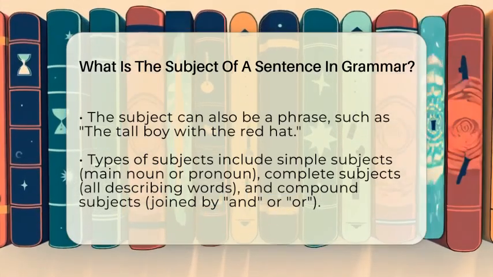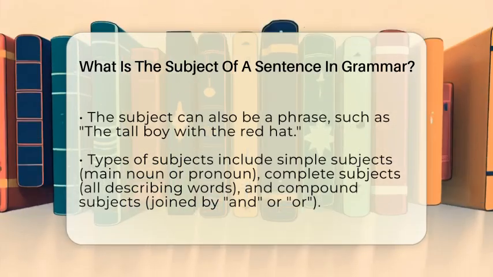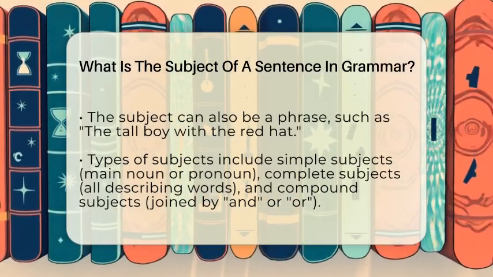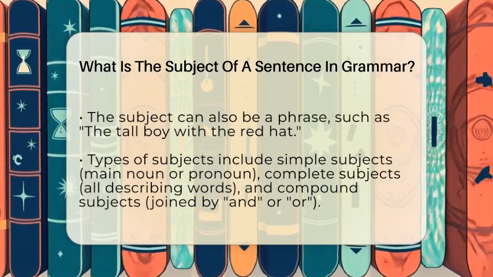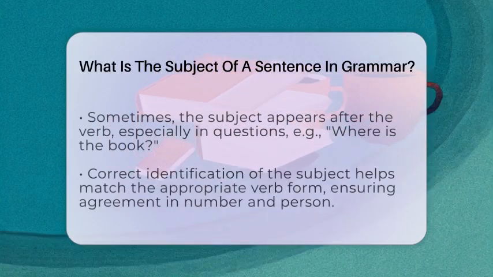You can also have a compound subject, which means two or more subjects joined by words like and or. For example, "Tom and Jerry are friends." Here, "Tom and Jerry" is the compound subject.